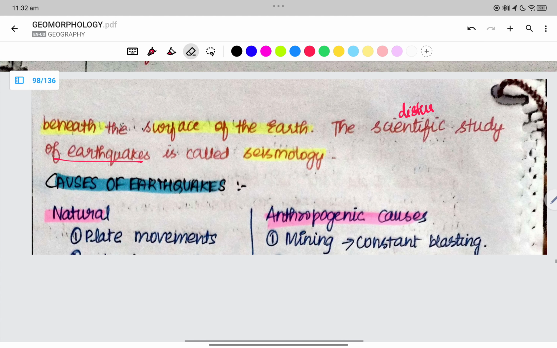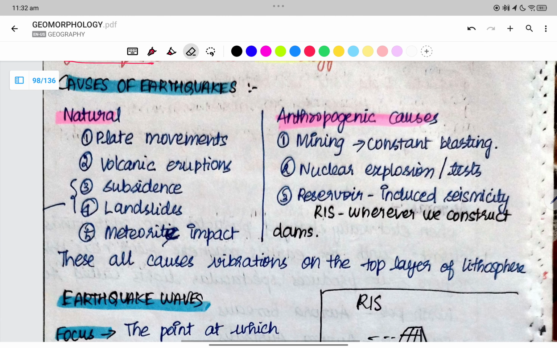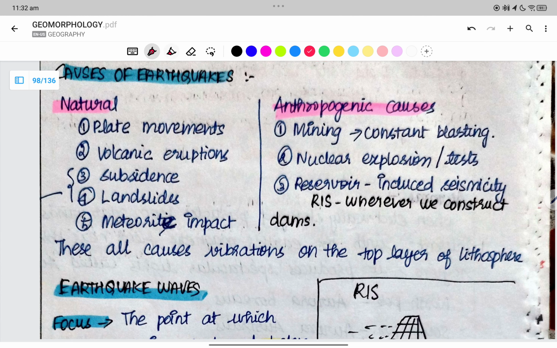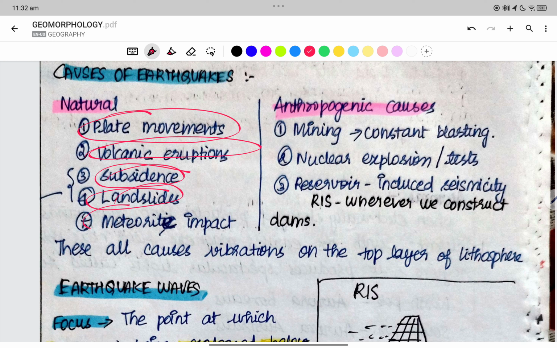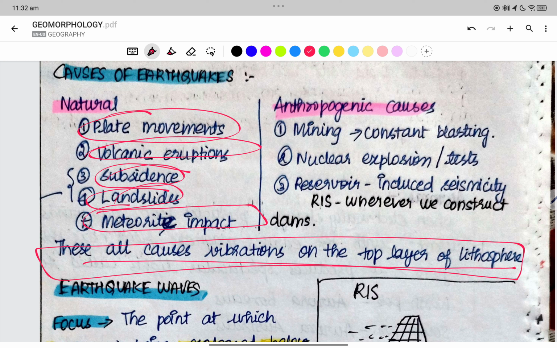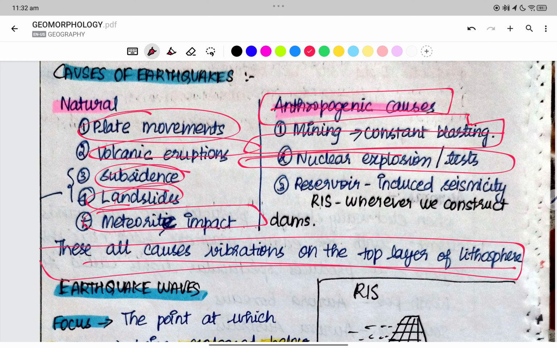What are the causes of the earthquake? Natural causes such as plate movements, volcanic eruptions, subsidence, landslides, and meteorite impact all cause vibrations on the top layer of the earth. Anthropogenic causes are such as mining, constant blasting, nuclear explosion, and reservoir induced seismicity where we construct dams.